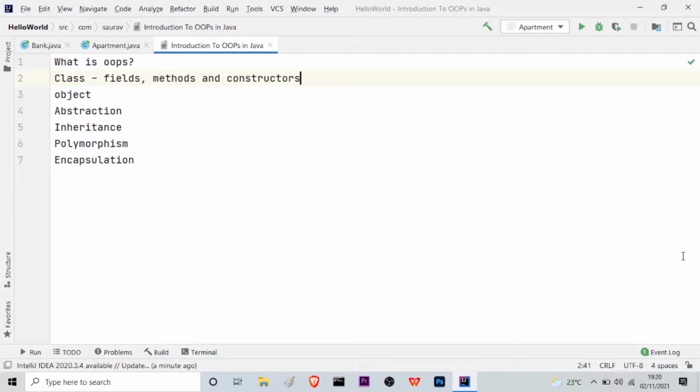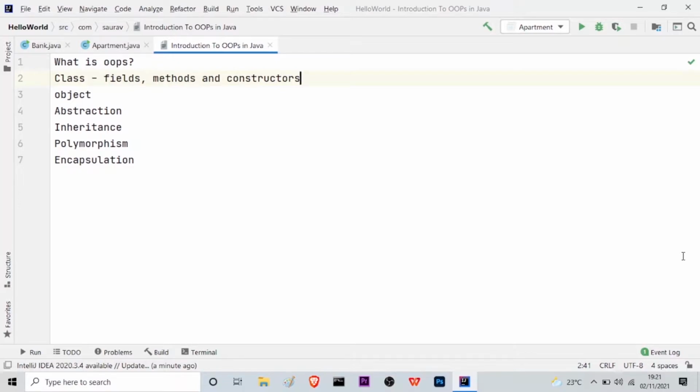Now let us move on to the second one, which is objects. What is an object in Java? An entity that has state and behavior is known as an object. For example, let us take some real-world examples: chair, bike, marker, table, ball, bat, etc. It can be physical or it may be logical. By that I mean that it can be tangible or intangible. If I need to give an example of an intangible object, it can be a banking system.